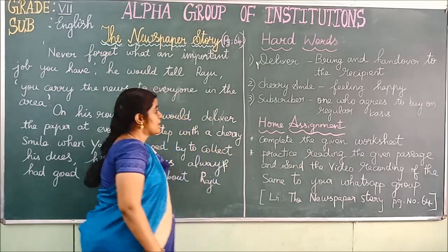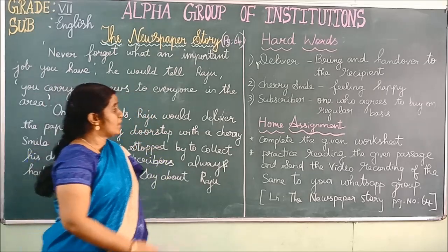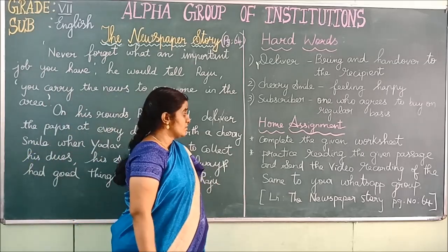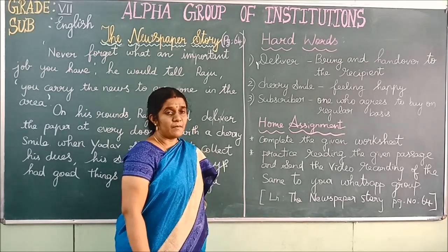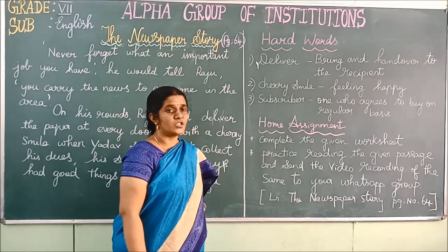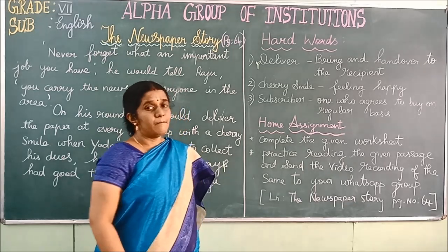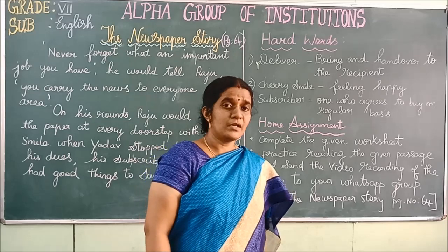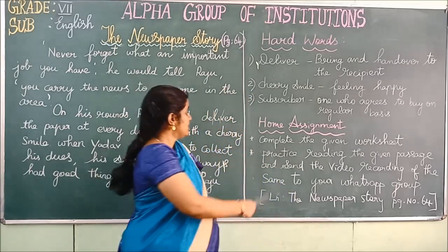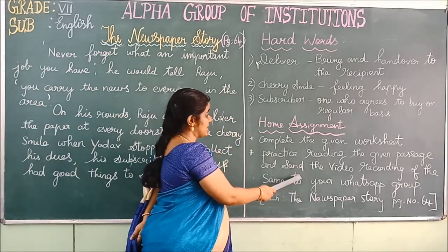Okay, children. And now we will come on to the home assignment. Complete the given worksheet. So grammar worksheets are sent to your WhatsApp group. Complete those worksheets and then send it to your concerned WhatsApp group. And then practice the given passage.